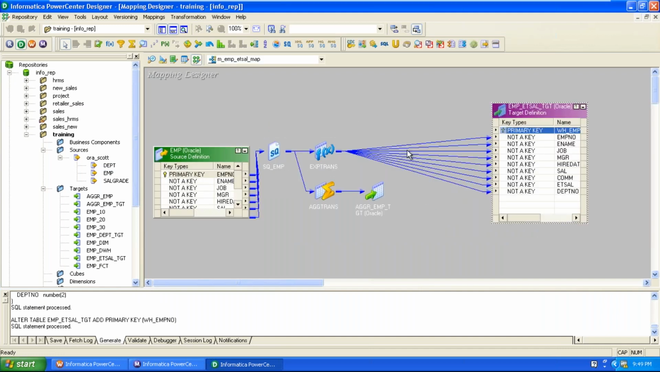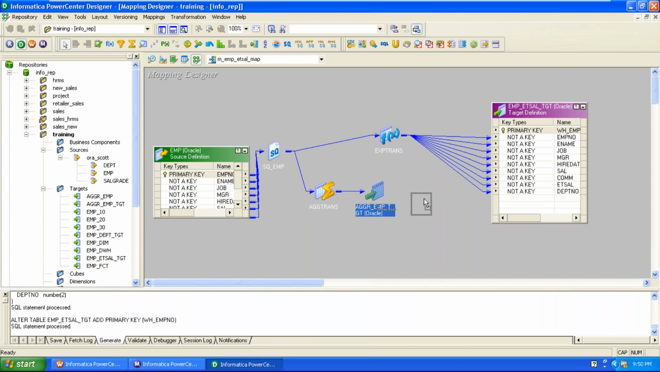See here, if you don't connect any port to the primary key in the target, no rows are inserted. All rows are simply rejected because of the primary key. For a primary key, you compulsorily need to insert values while inserting rows to the target. You need to generate the values. How to generate the values? By using the sequence generator transformation.